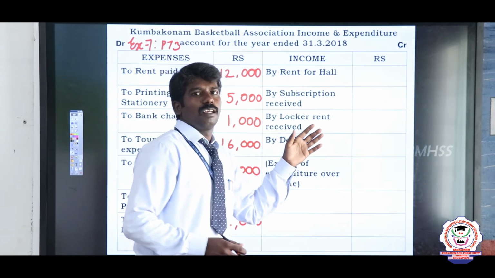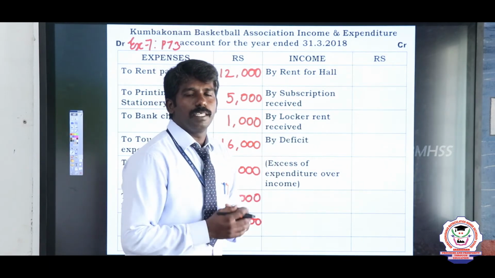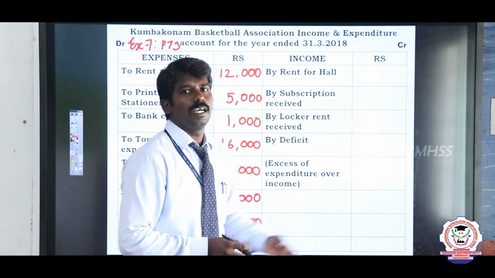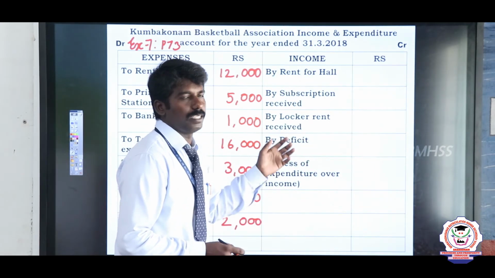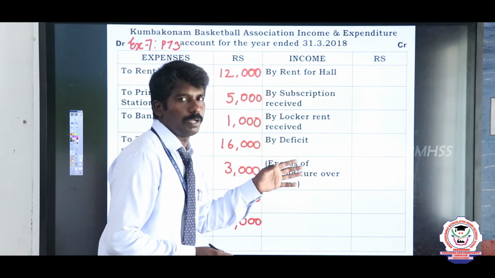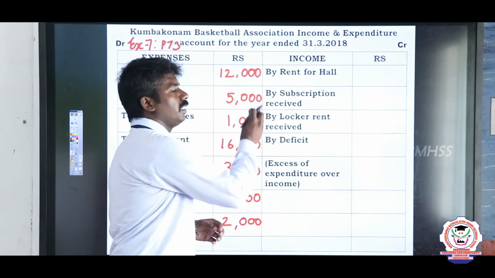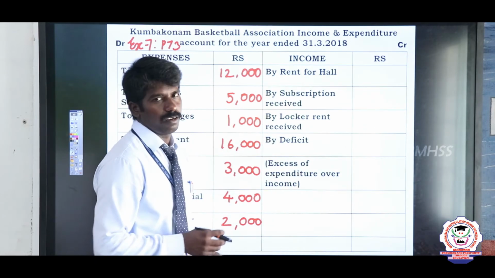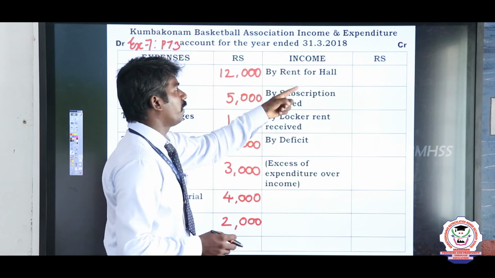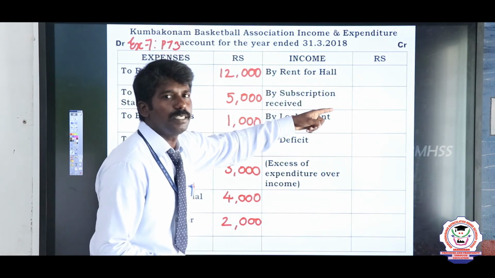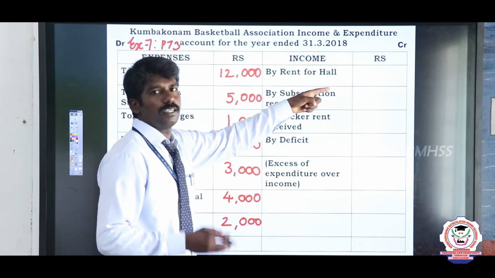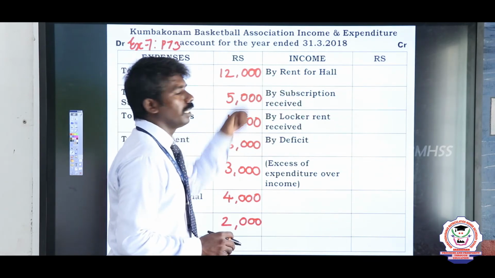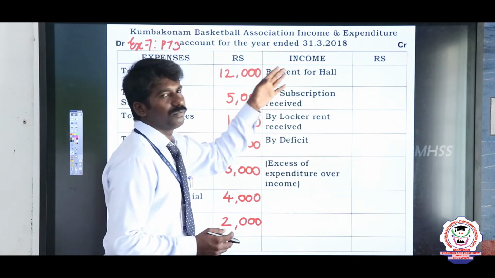Incomes are the revenues gained by the organization through its performance, giving its members happy moments in the organization. So incomes are taken one by one. We will apply the value of each and every income in the organization. First one is the rent for hall. What is that, sir? Rent received for a hall given on a rent basis. When the hall is given to other persons on a rent basis, the organization receives a rent. That is called rent for hall.